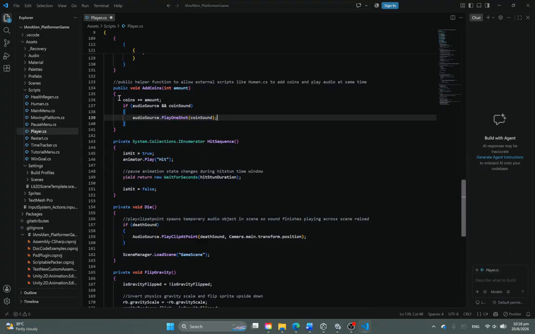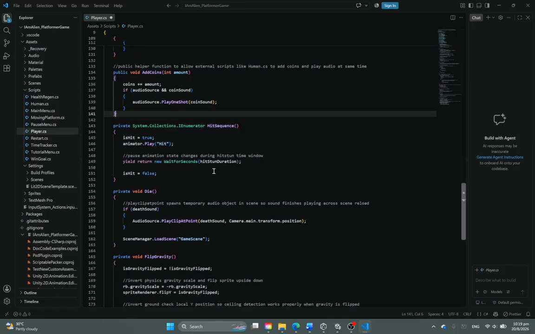So moving on with the add coins function, which also helps play the sound when the player collects the coins, which are humans in this case.